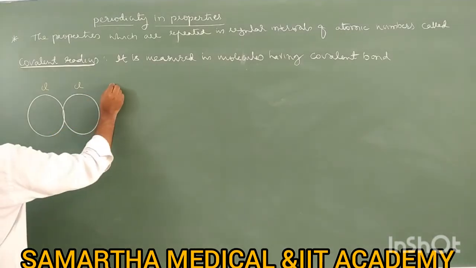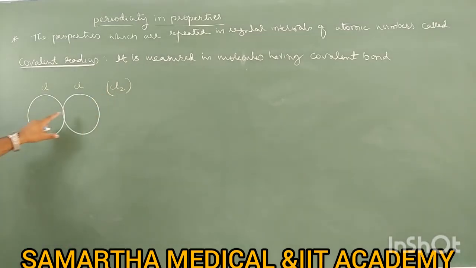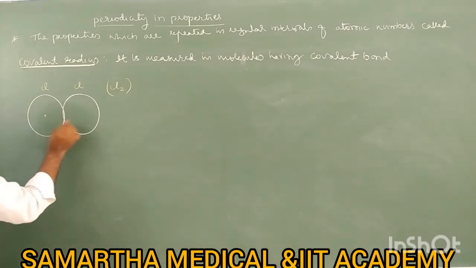Therefore, in between two chlorine atoms, there is a covalent bond.